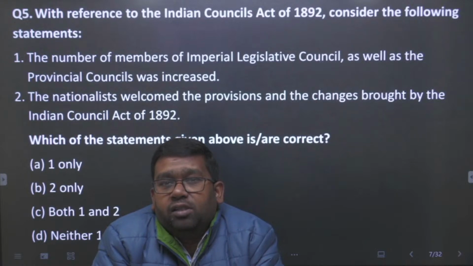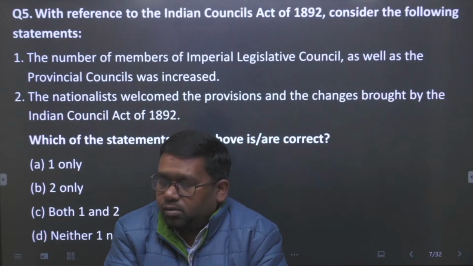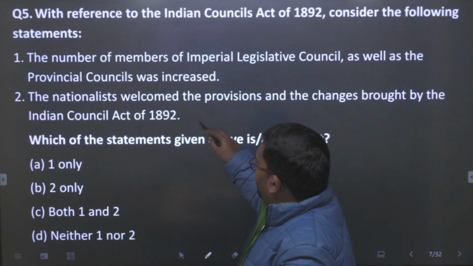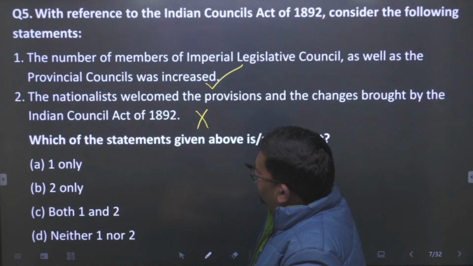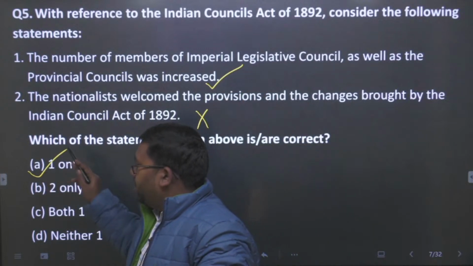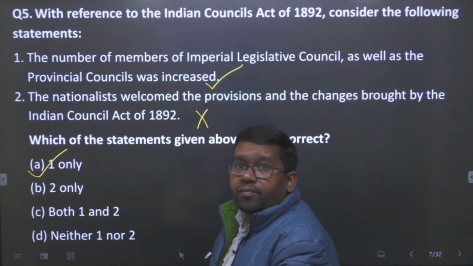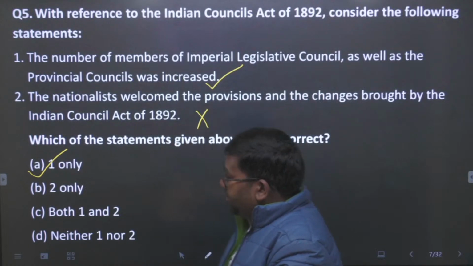So here statement 2 will be false. Statement 2 is false, statement 1 is true. So the answer will be A. A will be the answer of this question. Okay, students, now let us see question 6.